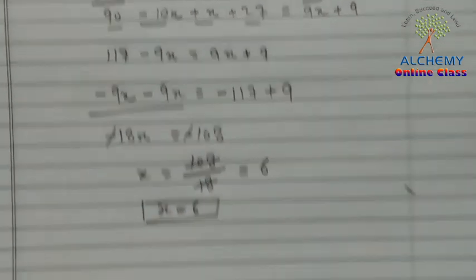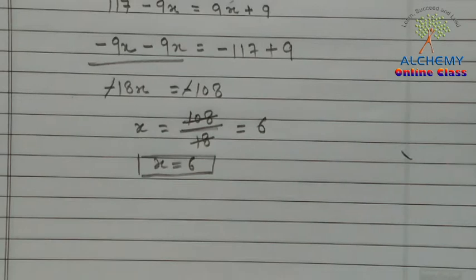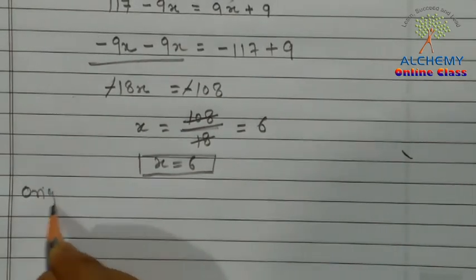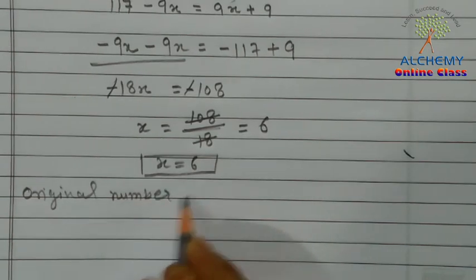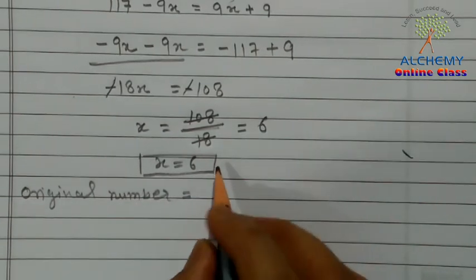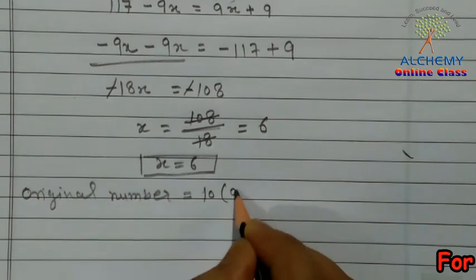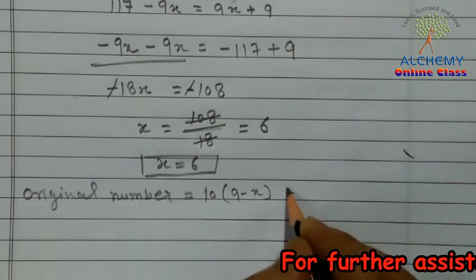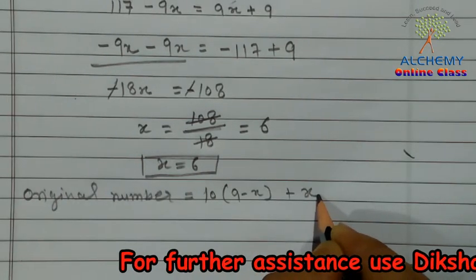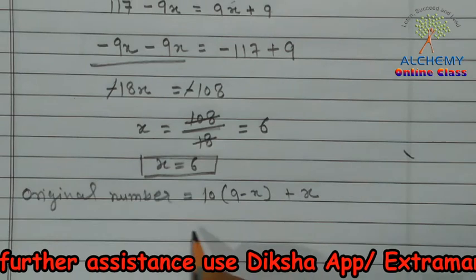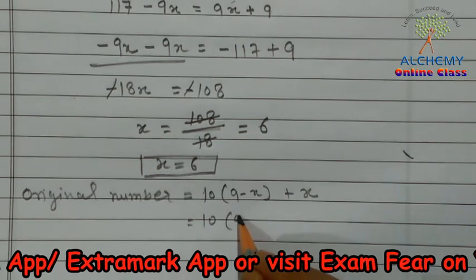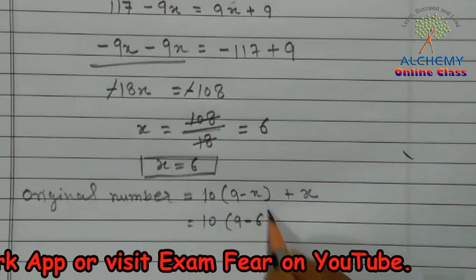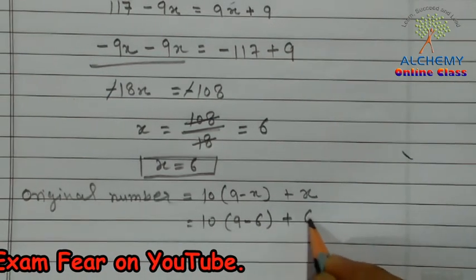We got the value of x. Now we have to form the number. The original number is 10 times (9 minus x) plus x, so we put in the value: 10 times (9 minus 6) plus 6.